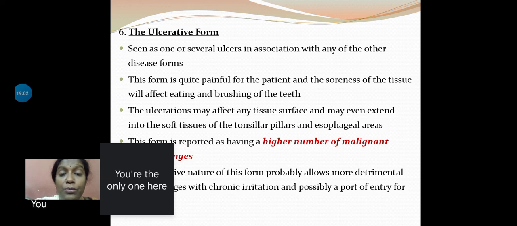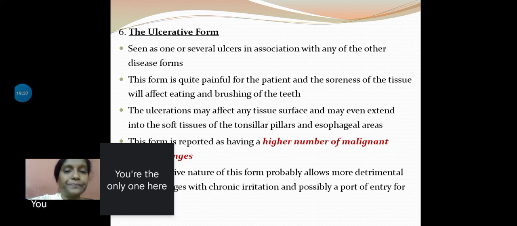When we talk about pre-malignant conditions, we do include lichen planus as one, OSMF is one, syphilis is one. Again, not all forms of lichen planus will have a pre-malignant potential. It is the ulcerative form, so you need to be specific about that. The ulcerative form of lichen planus tends to carry a high rate of malignant predisposition. Okay, it is seen as one or several ulcers in association with any other disease forms.